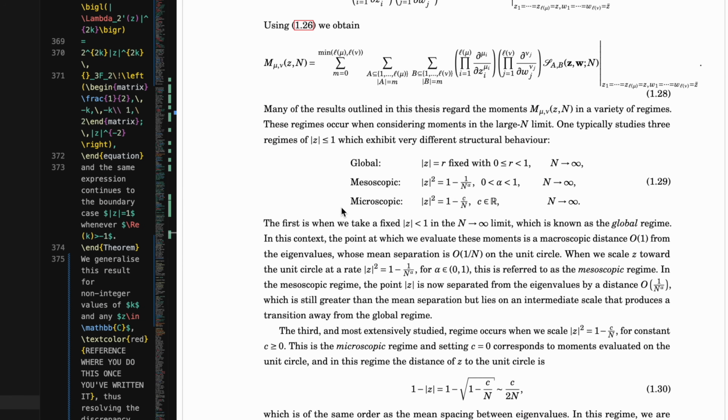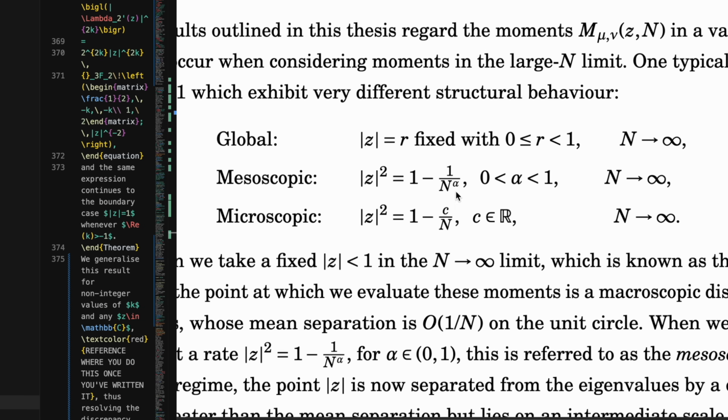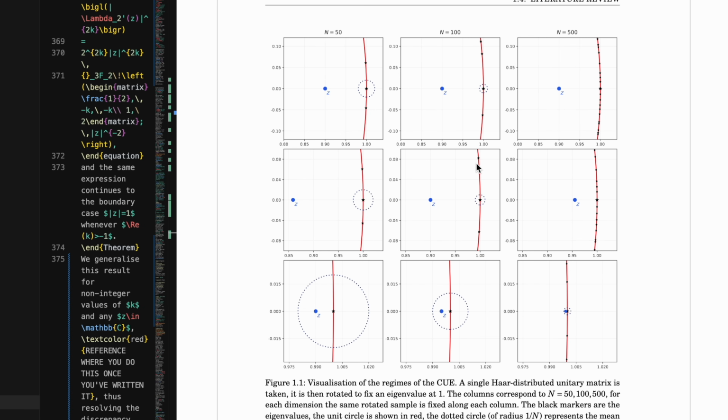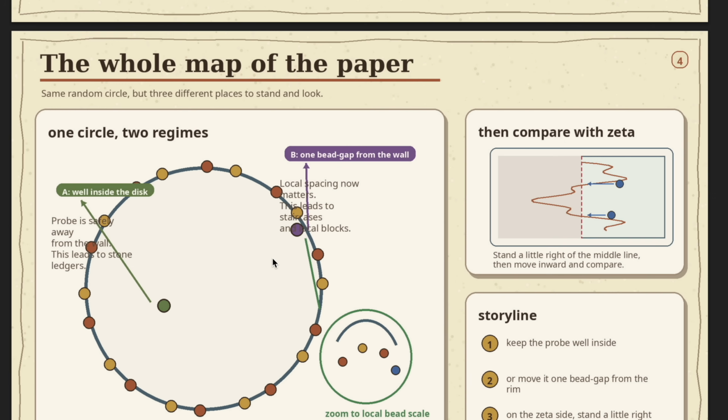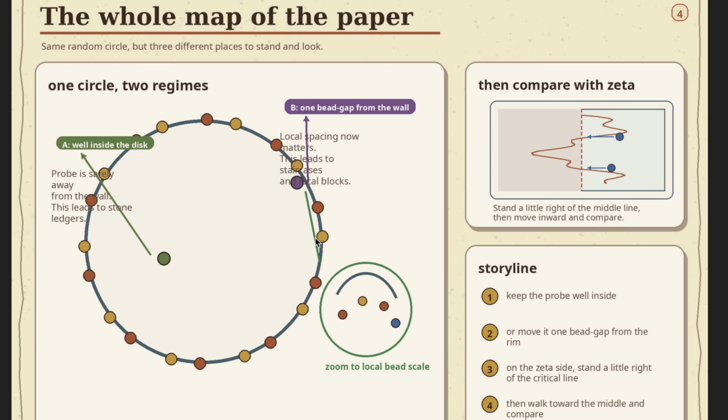But actually all of this diagram is from random matrix theory. So if you want the equations, this is what it looks like. So I was hoping for something like that. Maybe that was a bit ambitious. But in any case, let's get back to the slides. So keep the probe well inside, so that's the global one, that's where you keep it fixed and you don't move it towards the boundary.